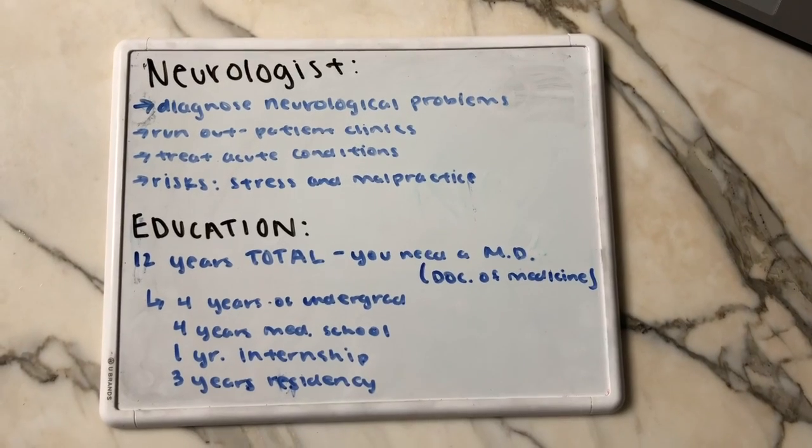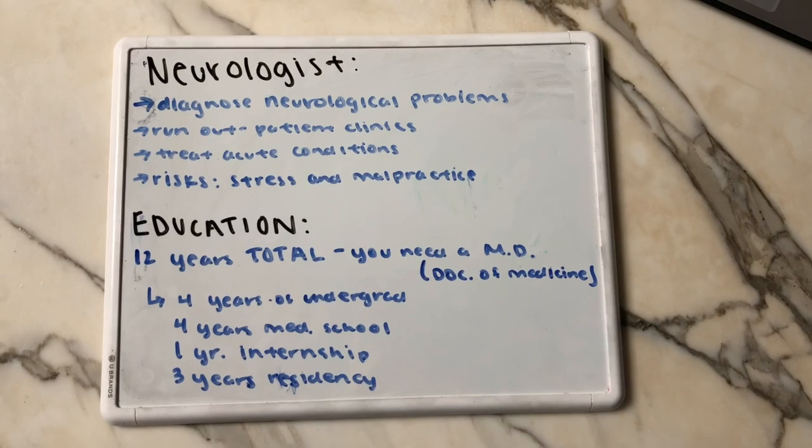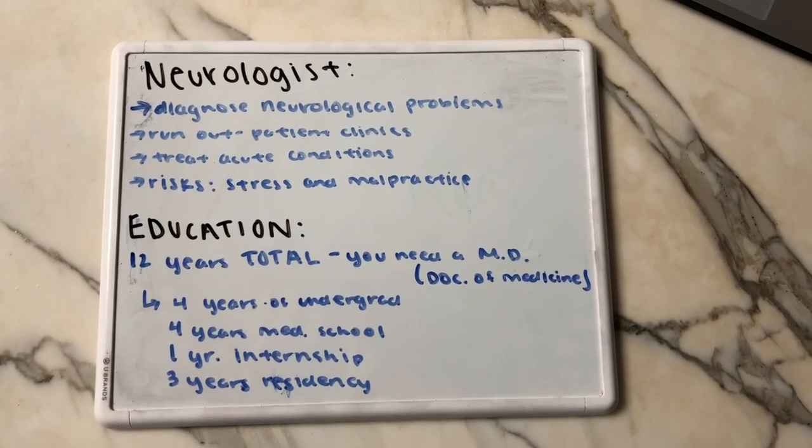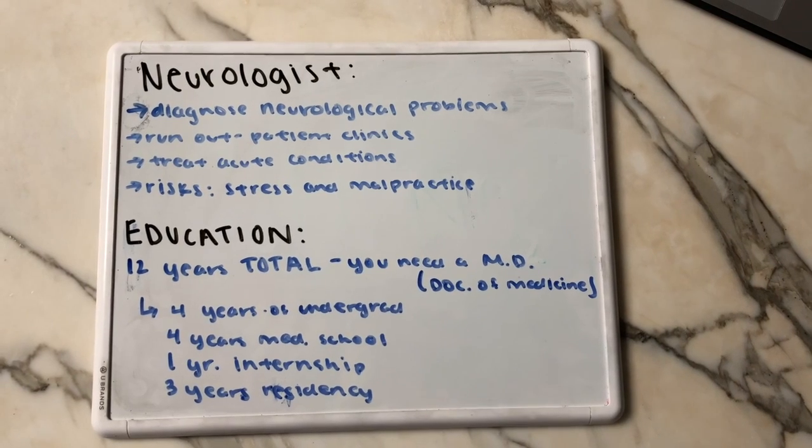To be a neurologist, you must diagnose neurological problems, run outpatient clinics, and treat acute conditions. Some risks are stress and malpractice, which lead to lawsuits, which increases the pressure of being a neurologist.